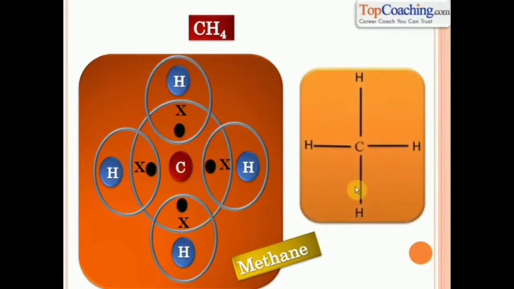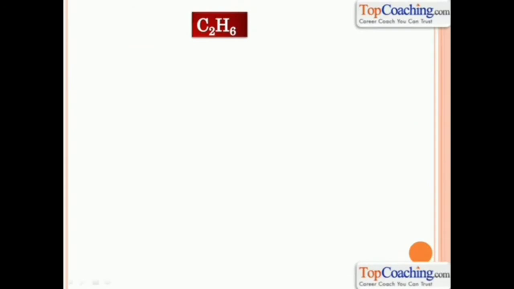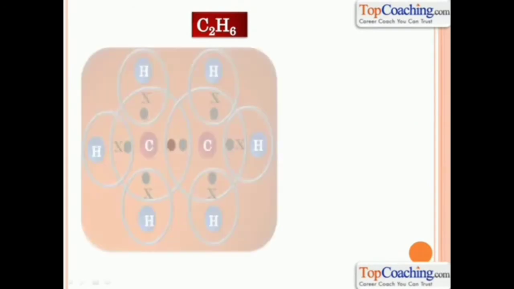This structure, the electron dot structure, is sometimes very complicated to represent. So we also represent the structure of methane by this diagram you see on the right. Understood? As you can see, we have replaced each electron pair by a single bond. So methane has 4 carbon-hydrogen single bonds, as you can clearly see, isn't it? So this is the structure of methane. What is the next simplest hydrocarbon? Well, the next simplest hydrocarbon is C2H6 or ethane.